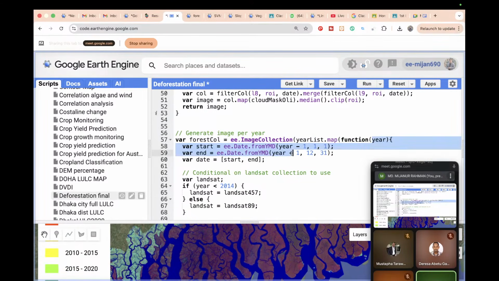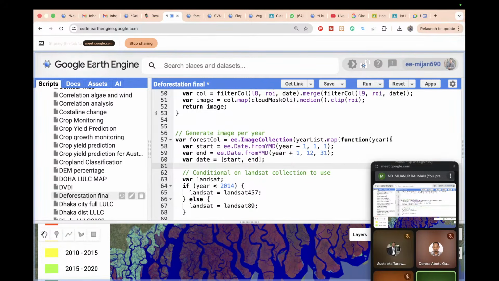In this function we define the start date and end date. Basically we define ee.Date.fromYMD, year minus 1, first month, first date, and then plus 1 for the end year, December, mainly the last month, and 31. So we define the start and end.